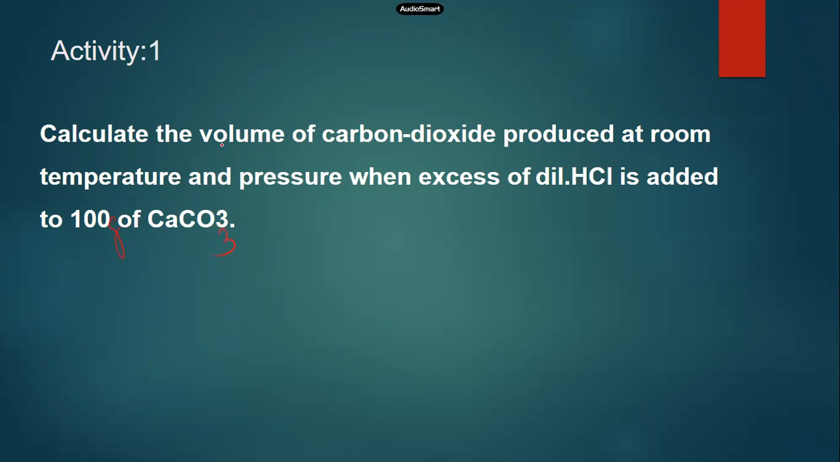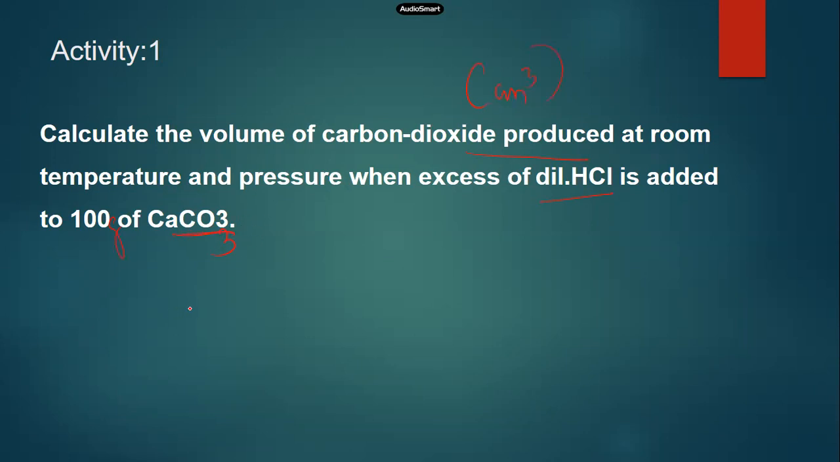Similar question. Okay. Calculate the volume of carbon dioxide produced at room temperature and pressure when excess of dil. HCl is added to 100 grams of calcium carbonate. Yeah, dil means dilute. So here the things become more complex.